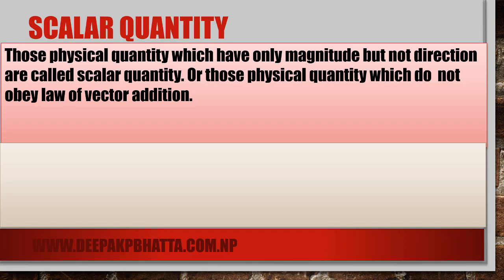Now here you can write those physical quantities which have only magnitude. Magnitude means 1, 2, 3, 4, minus 1, minus 2, minus 4, minus 6. These numbers are magnitude, the exact mathematical value. Those physical quantities which have only magnitude and do not have direction are called scalar quantities. Or we can say those which do not obey the law of vector addition.